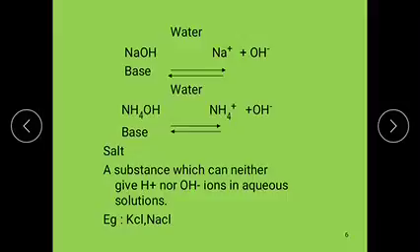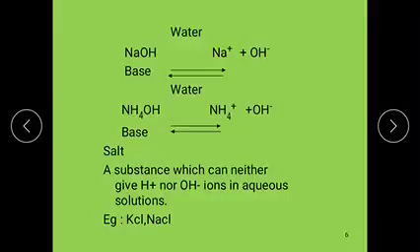According to Arrhenius, the salt definition is: a substance which can neither give H+ nor OH- ions in aqueous solution is called a salt.